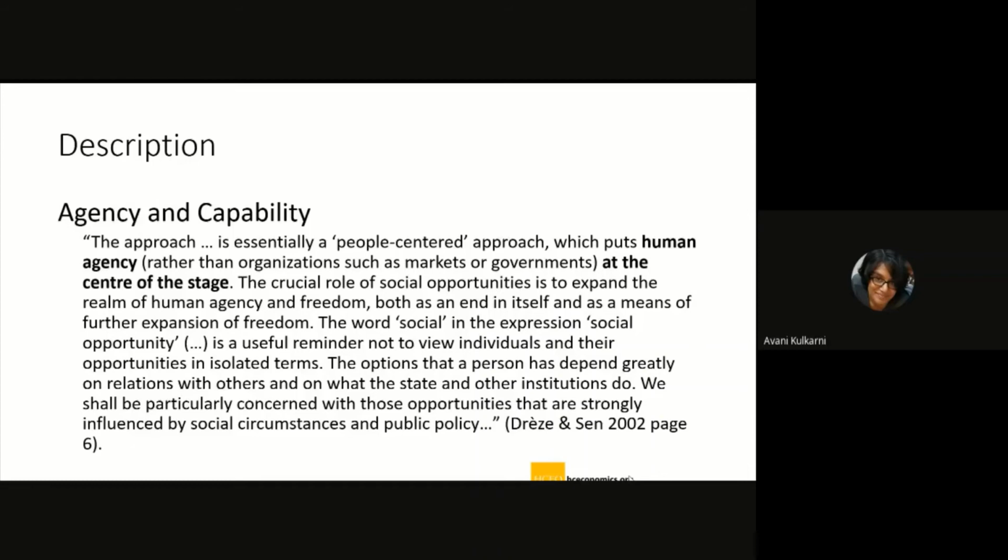When the need of that person is put into the picture, I was trying to correlate where I got confused, with respect to individuals and their opportunities not being kept in isolated terms. They are not viewed as isolated entities.